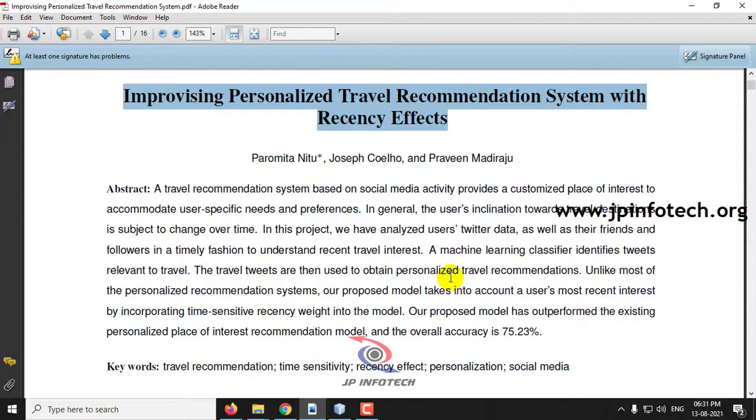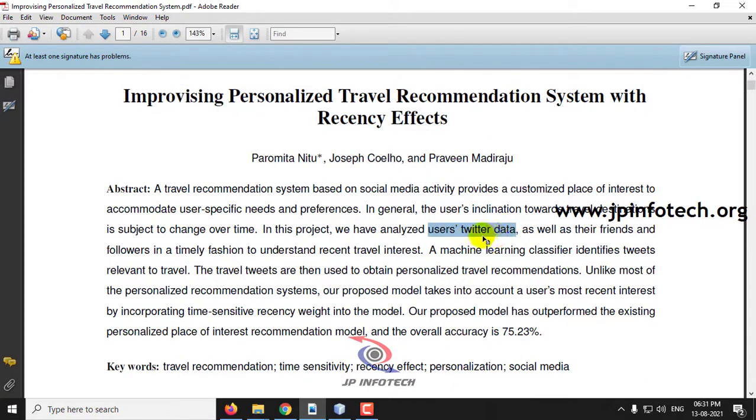And also here the authors have used Twitter data. Based on the Twitter data, the authors have proposed a concept where it will identify the tweets using a machine learning classifier, and it will extract the places of interest and also their moods, that is whether it is a positive one or a negative one. Based on the tweets users are posting, some may like the place, some may not like the place.